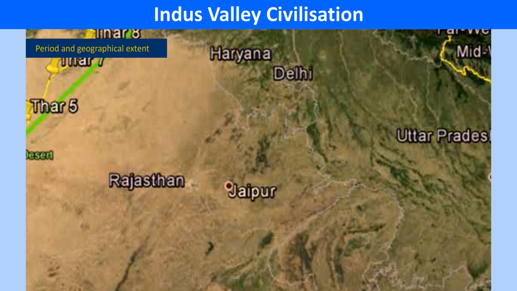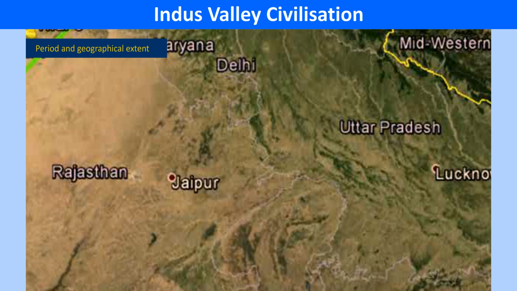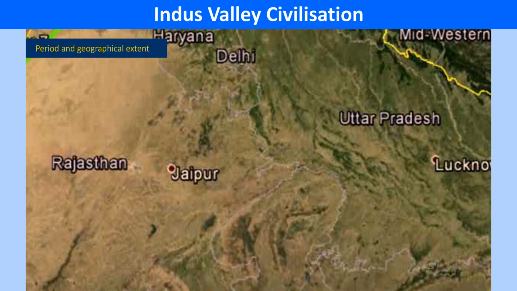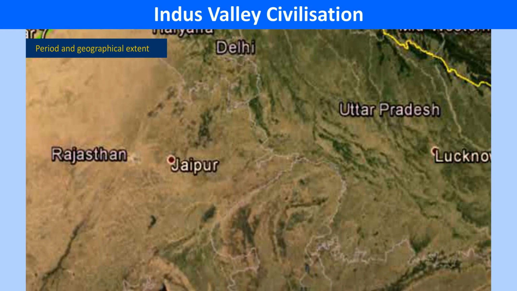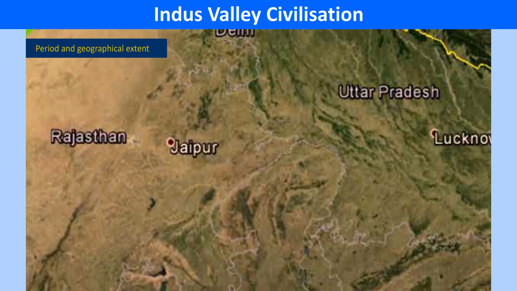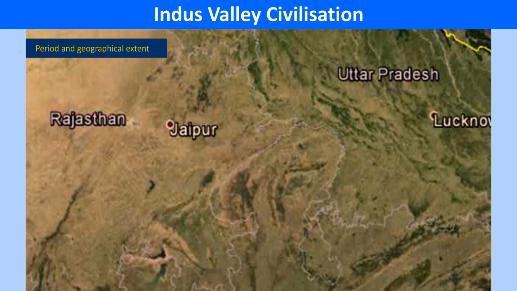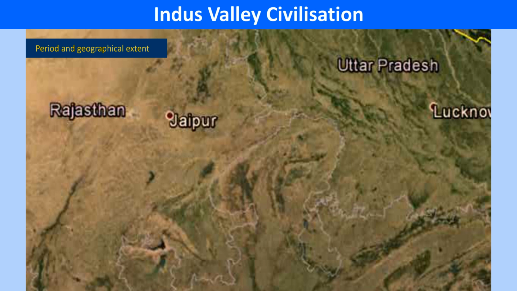Period and geographical extent. According to historians, the Indus Valley civilization began in 2600 BCE. Excavations reveal that it spread over large parts of present-day Pakistan and the states of Punjab, Gujarat, Uttar Pradesh, Rajasthan and Haryana in our country.